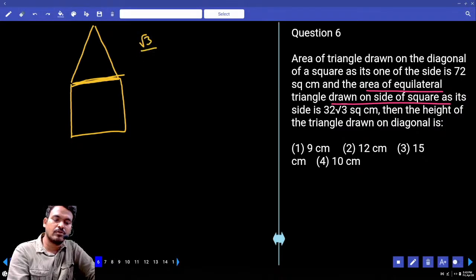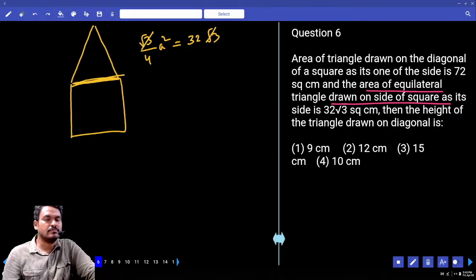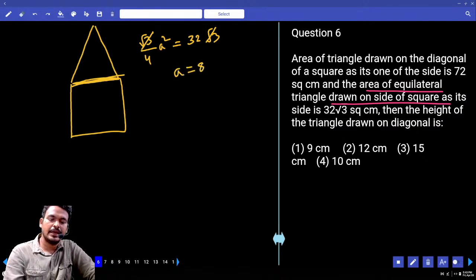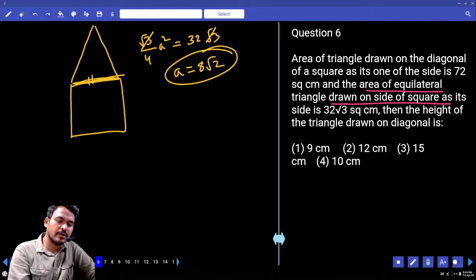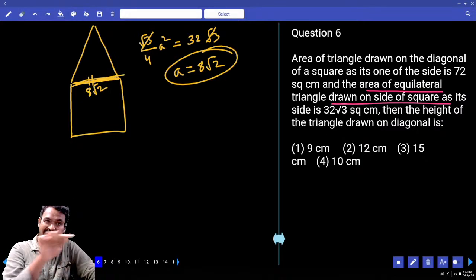Root 3 by 4 a square equals 32 root 3. Root 3 cancels. 32 fours are 128. Then a equals 8 root 2. That is the side of the square. Then the side of the square is 8 root 2, so the triangle side is also 8 root 2.